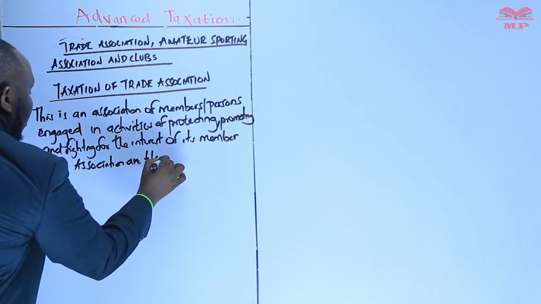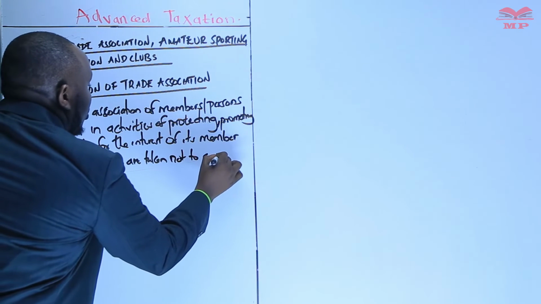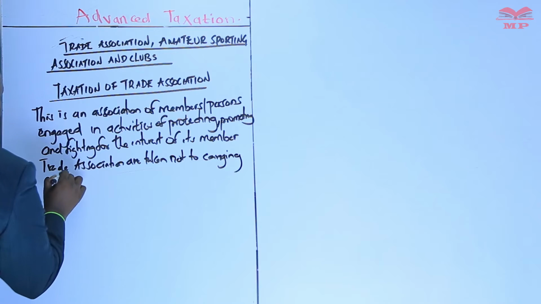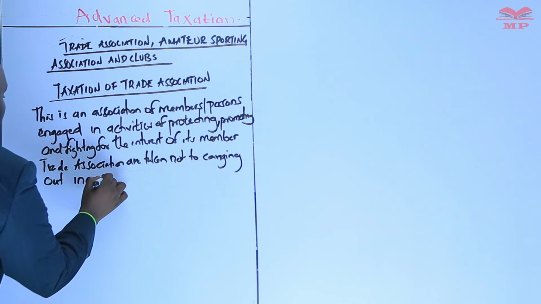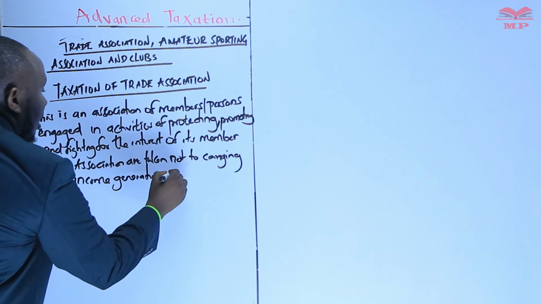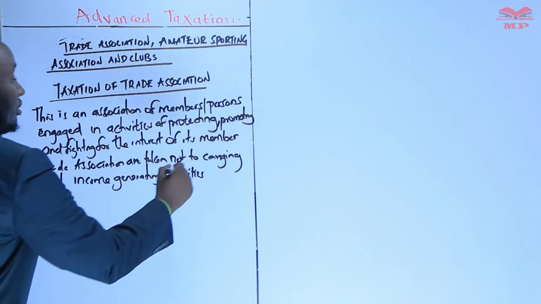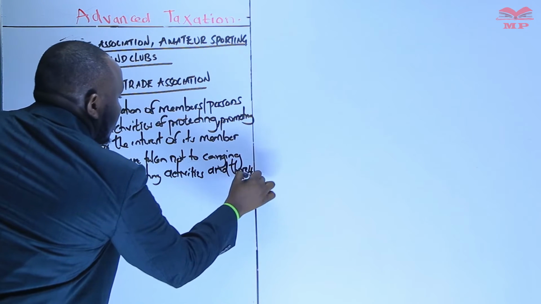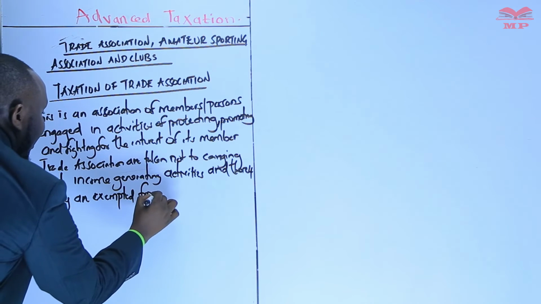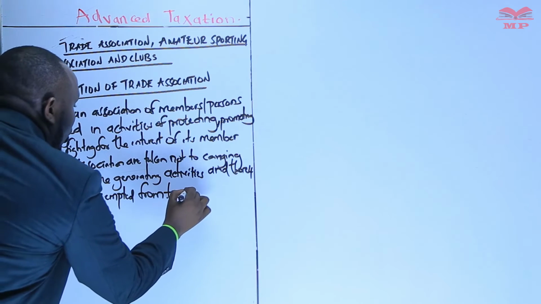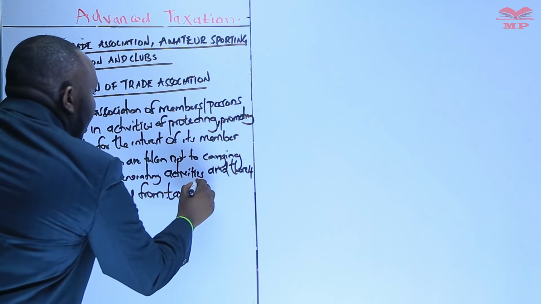Trade associations are essentially taken not to be carrying out income generating activities, and therefore they are exempted from tax, because they are known not to carry out activities that generate income.